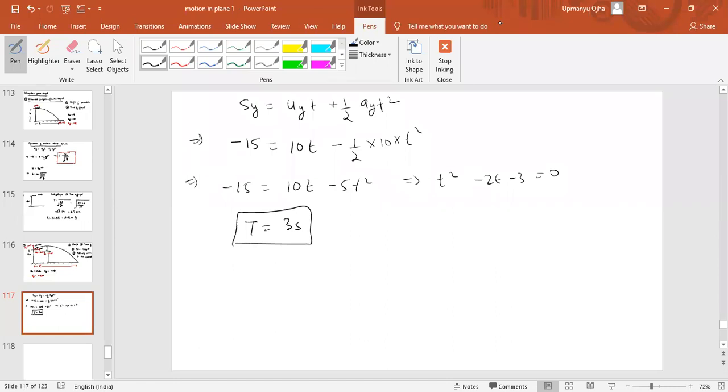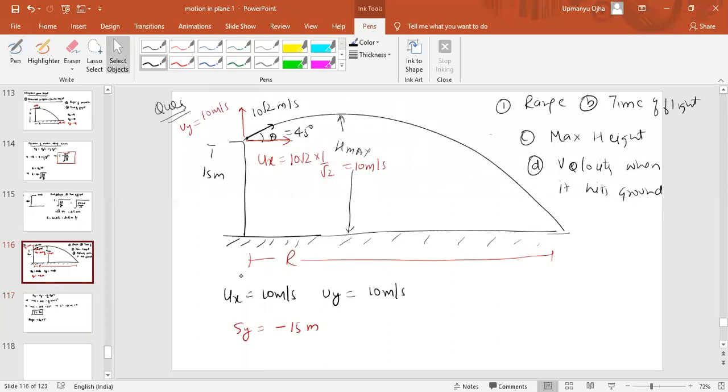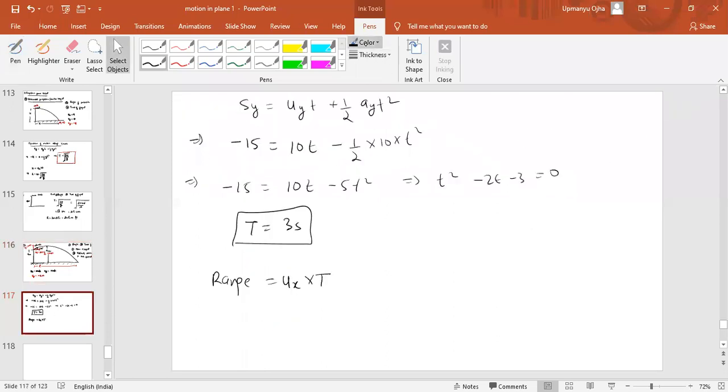Now next thing, what we have to find? The range of the projectile. Range is equal to ux, the velocity along the x-axis, into time of the flight. What is the ux value? 10. So ux is 10. 10 into 3 means 30 meter is the range here.